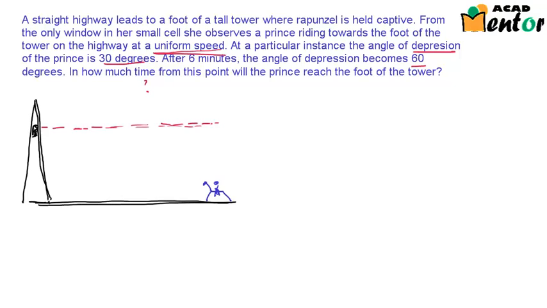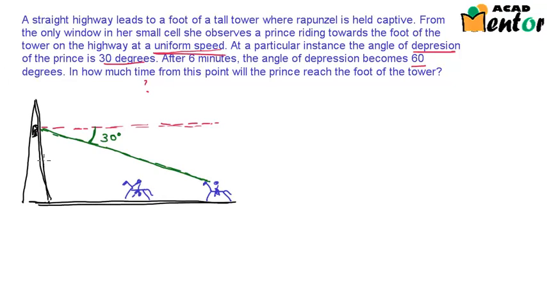So the angle of depression would be the angle that the line of sight makes with the horizontal line, below the horizontal line, correct? So let's just draw the line of sight. So this is the first line of sight. So we are given this angle is 30 degrees. This is the first angle of depression. After 6 minutes, the prince has reached somewhere here.